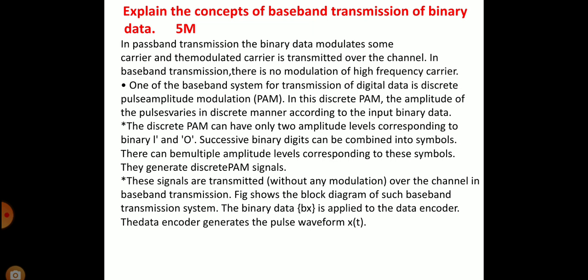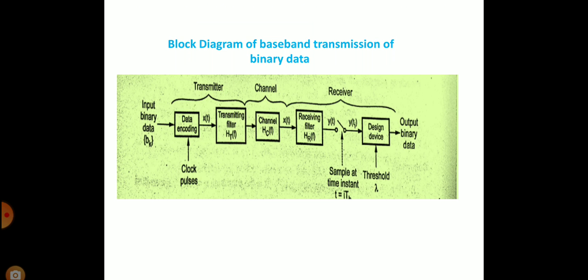The figure shows the block diagram of such a baseband transmission system. The binary data b_k is applied to the data encoder. The data encoder generates the pulse waveform x(t). The figure shows the block diagram of baseband transmission of binary data.